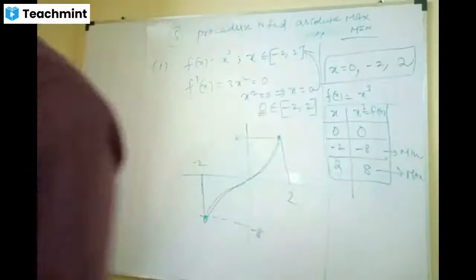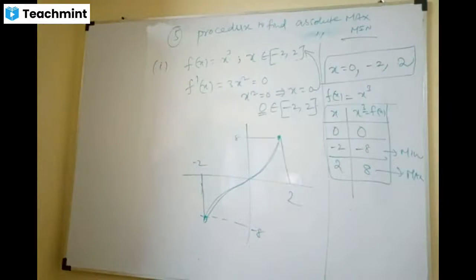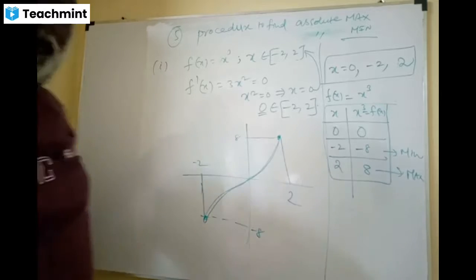I hope it's clear. Is it clear or not? Tell me, dears. Yes, sir, it's clear. There is no need to find f double dash x, my dears. Why? Because we are finding both absolute maxima and absolute minima.